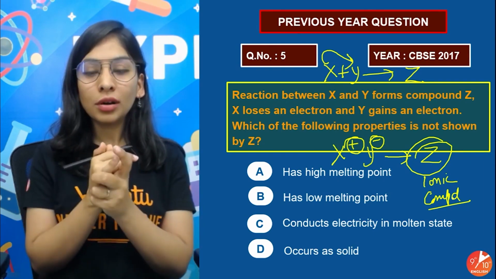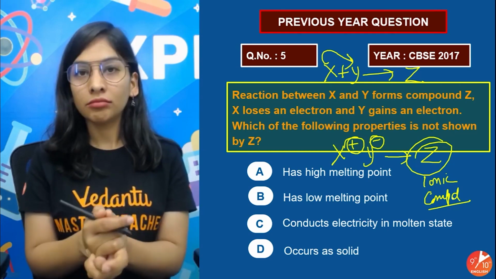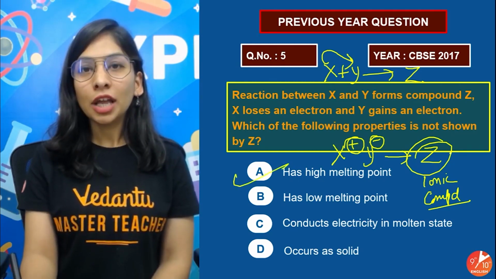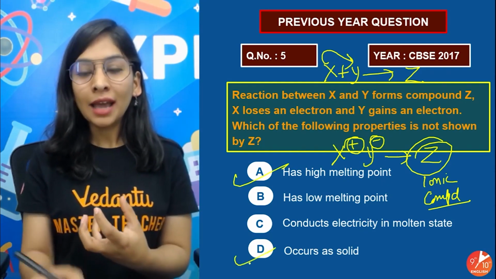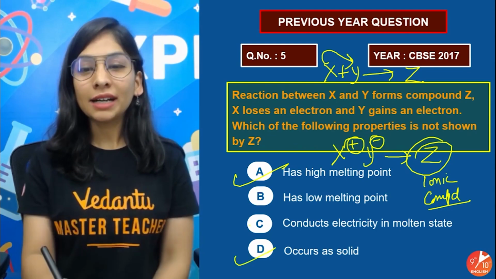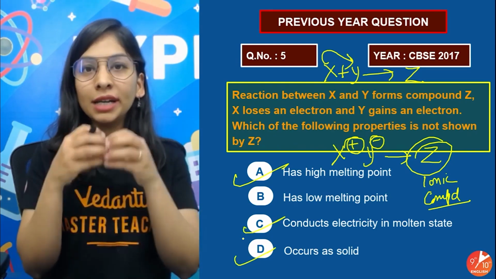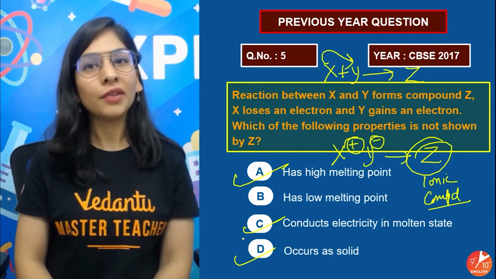So to melt such a substance, you need very high energy. Okay, so high melting point, and generally in the solid form, crystalline structure, and something that can only conduct electricity either in molten state or in aqueous solution, because then only ions will be free, and free ions are necessary for the conduction of electricity.